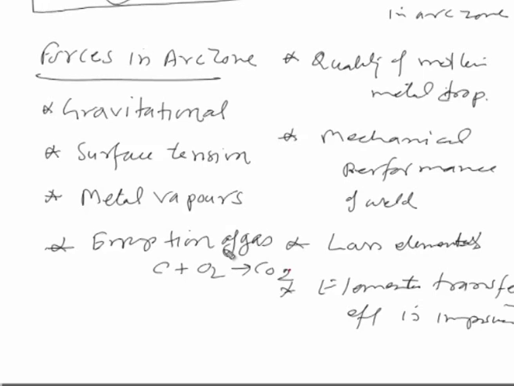the bubbles in the molten metal drop hanging at the tip of the electrode, and when these bubbles grow to a large extent, then sudden bursting of the molten metal drop takes place, which in turn leads to significant spattering. And similarly, electromagnetic forces cause the pinch force at the tip of the electrode where the molten metal drop is hanging. So, now we will see the effect of these various forces acting in the arc zone and how they affect the transfer of the molten metal from the electrode tip.